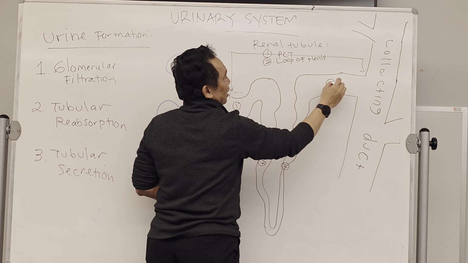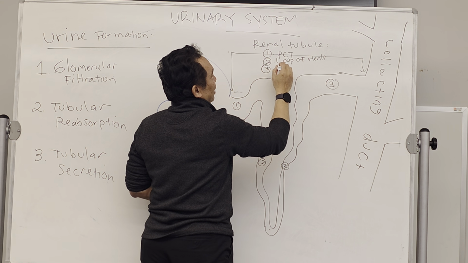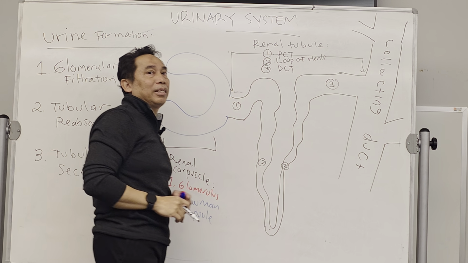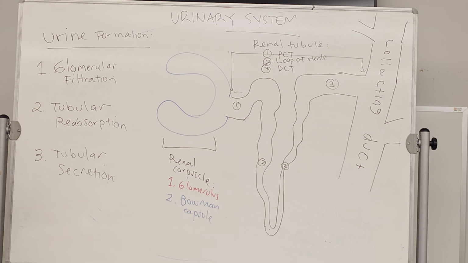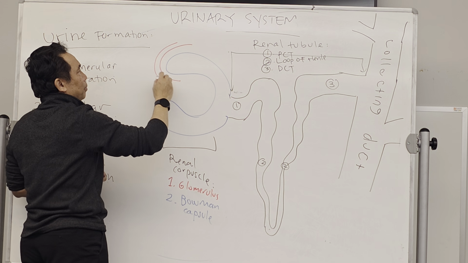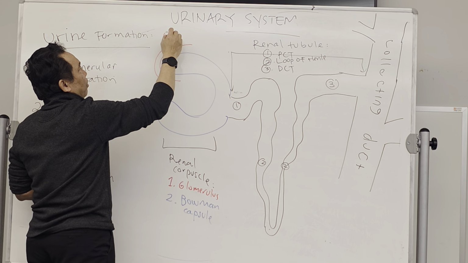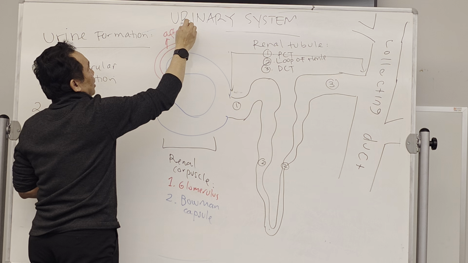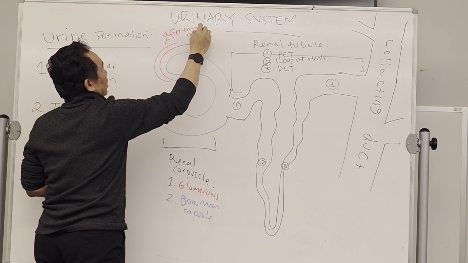And this is number 3, DCT, distal convoluted tube. You with me so far? Now, blood enters using what we call the afferent arteriole.